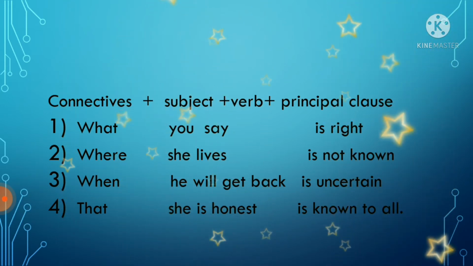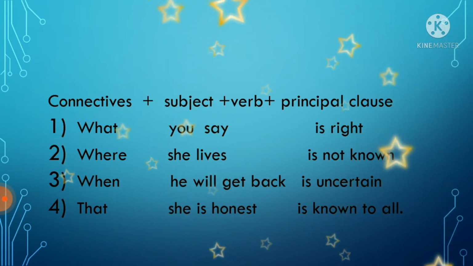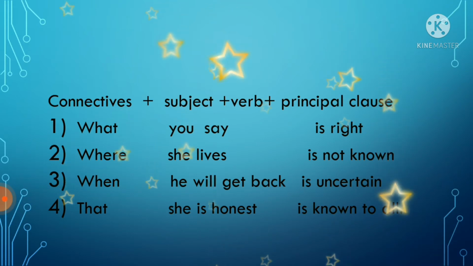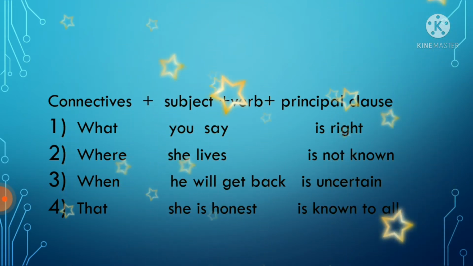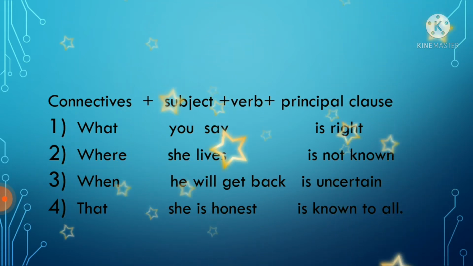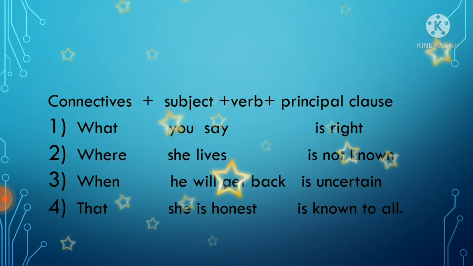You say. Only you say, does it make any sense? No. You say is right. She lives is not known. He will get back is uncertain. She is honest is known to all. So all these words you can join together to make a noun class.